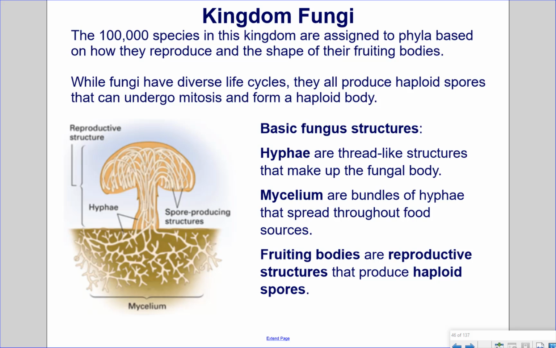Kingdom Fungi. The 100,000 species in this kingdom are assigned to phyla based on how they reproduce and the shape of their fruiting bodies. While fungi have diverse life cycles, they all produce haploid spores that can undergo mitosis and form a haploid body. The basic fungus structures include the hyphae, which are thread-like structures that make up the fungal body. The mycelium are bundles of hyphae that spread throughout the food sources. And fruiting bodies are reproductive structures that produce haploid spores.